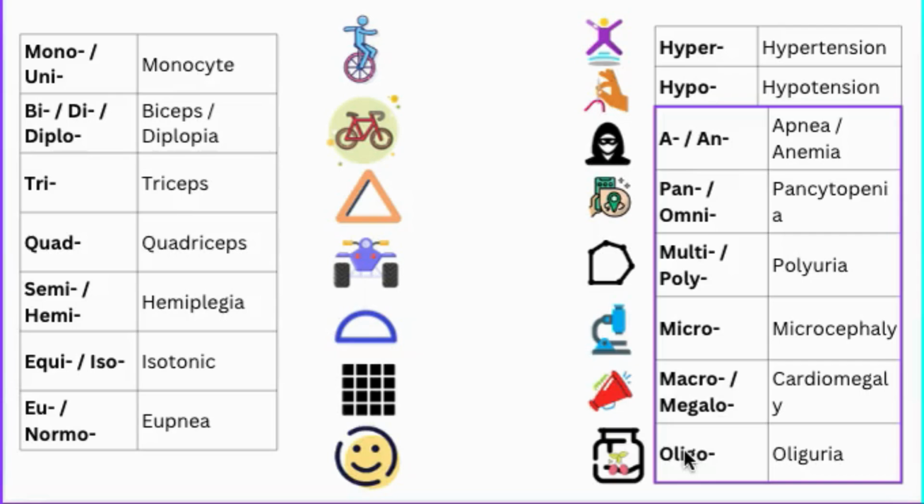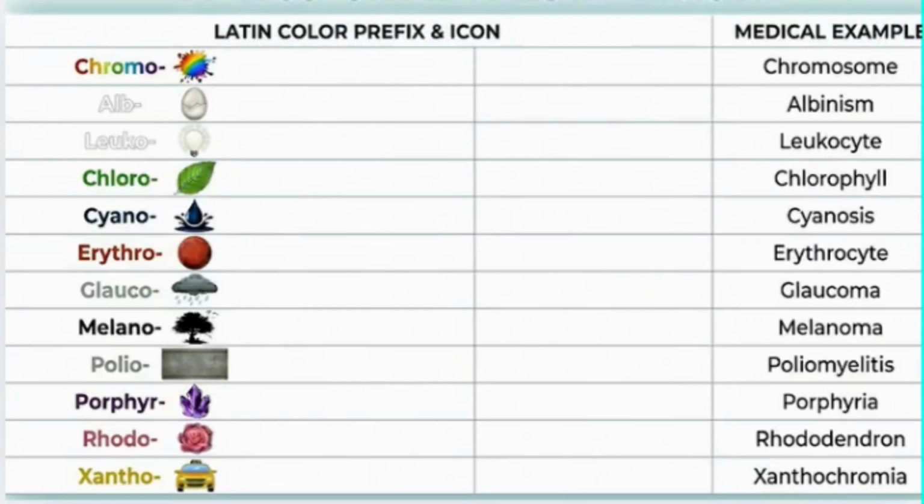Oligo means few. Think of a few olives left in a jar. So oligo means few, like oliguria, which means a small amount of urine. So we said polyuria means a large amount of urine, but oliguria is a small amount of urine. Next, we have the color palette.